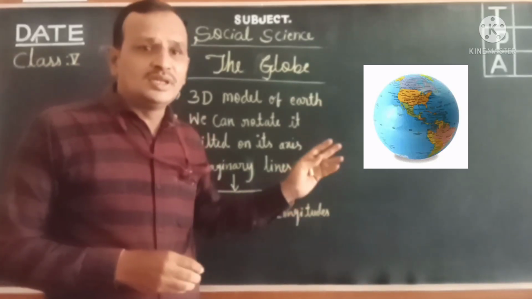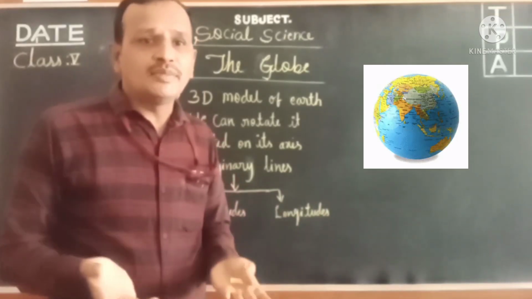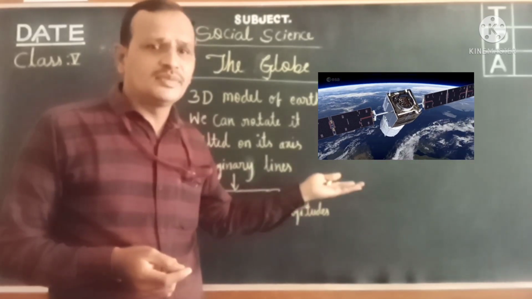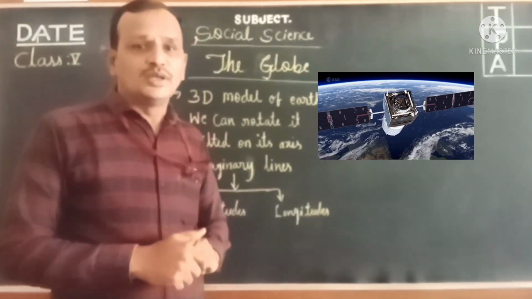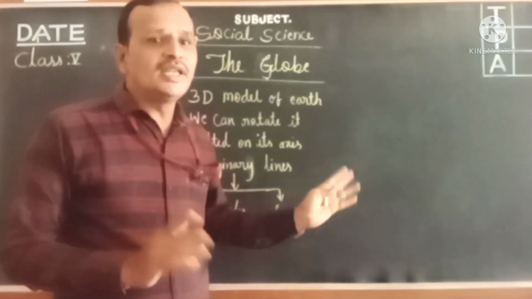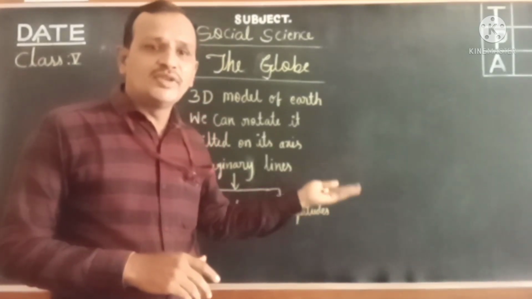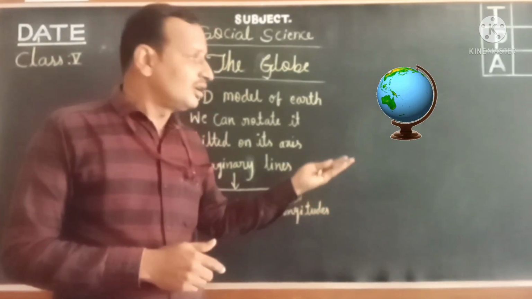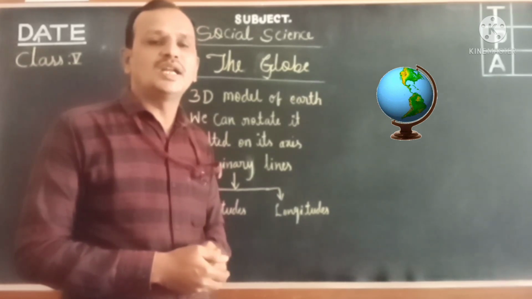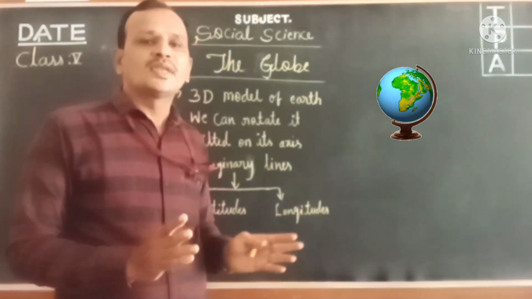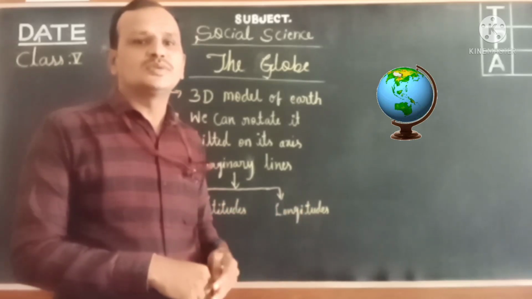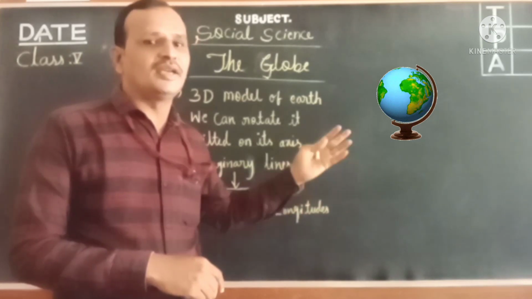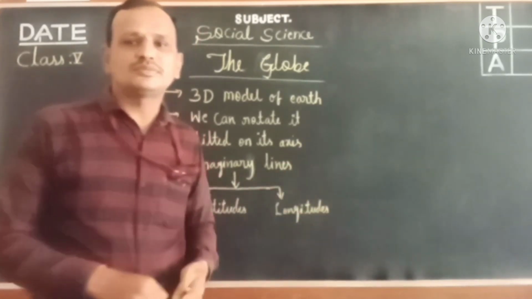So it is not possible to go into outer space on a satellite every time and see everything. So it is impossible, children. Therefore, for our convenience, we have invented something that is called a globe. That's why we are using the globe. The globe is a model of the earth and it is spherical in shape.